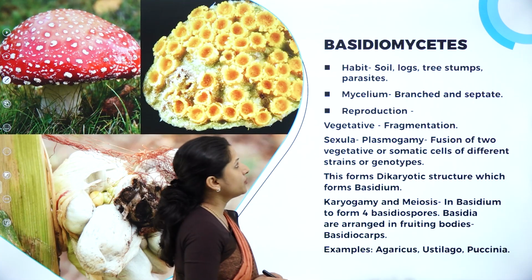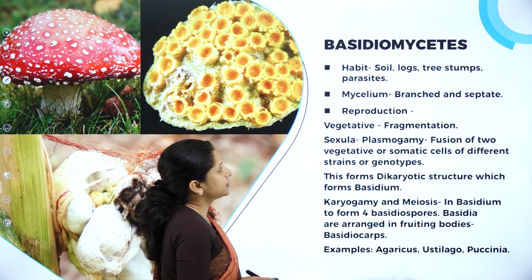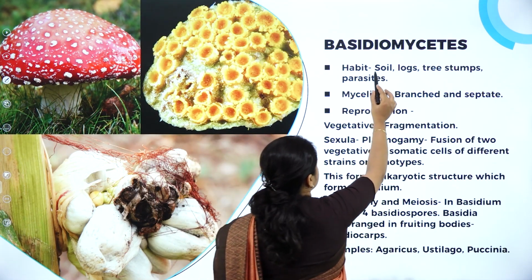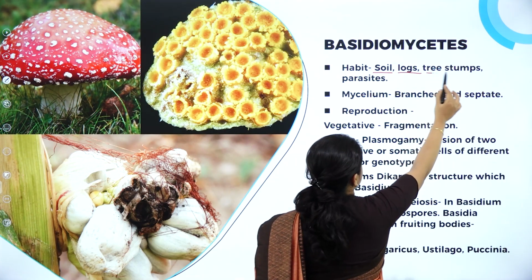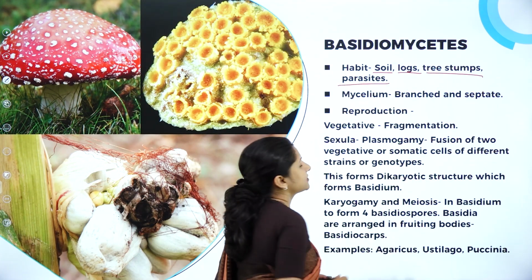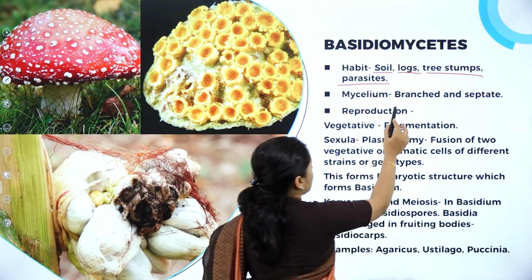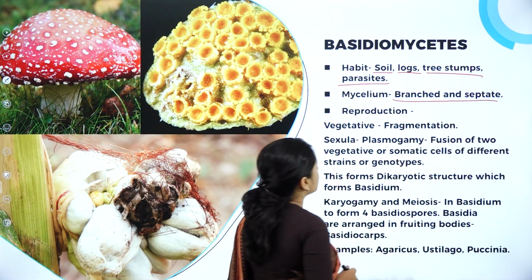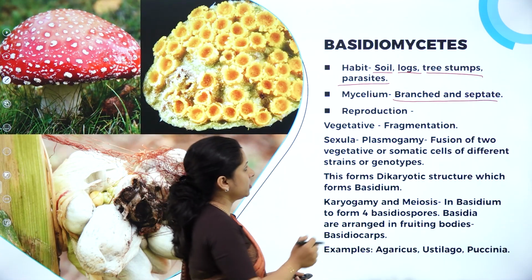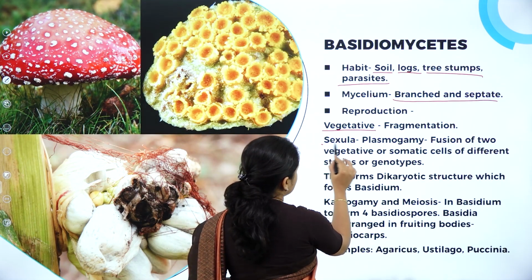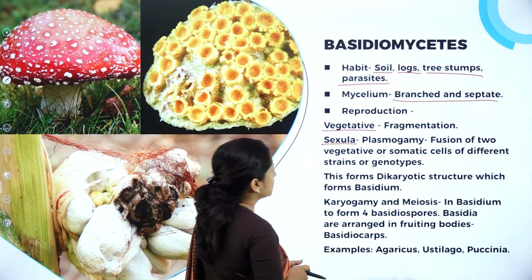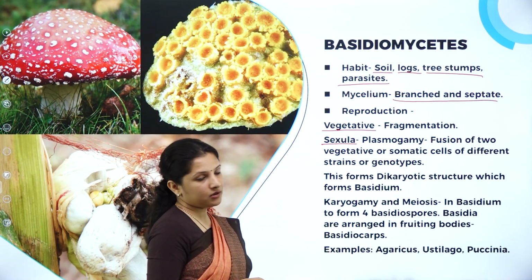So next, talking about Basidiomycetes. Basidiomycetes are found on soil, logs, tree stumps, and they are also parasitic to some plants. Their mycelium is again branched and septate. Reproduction is of 2 types here, vegetative and sexual reproduction.